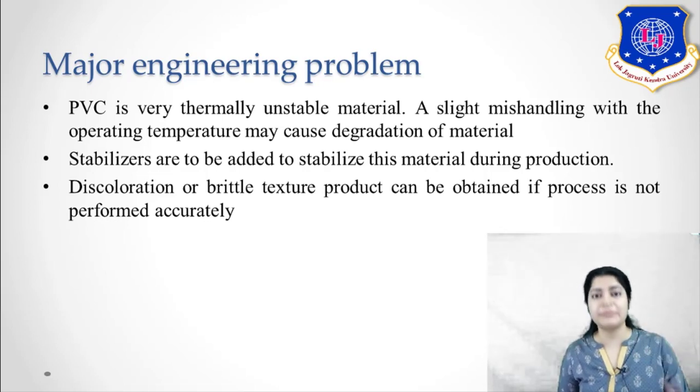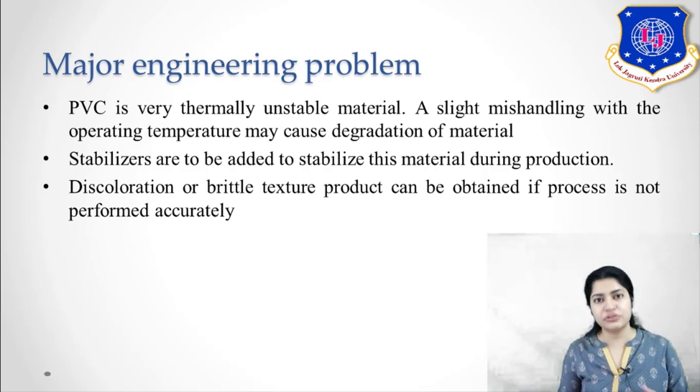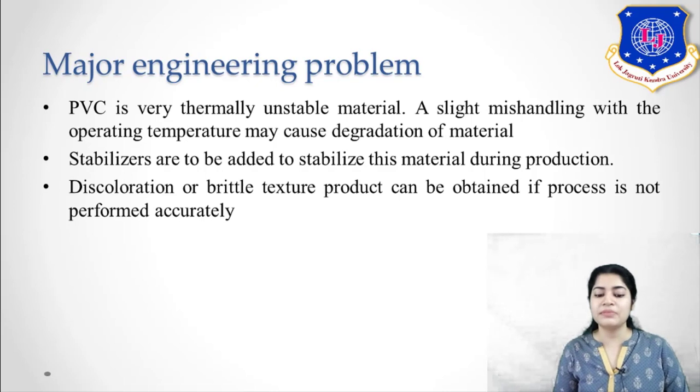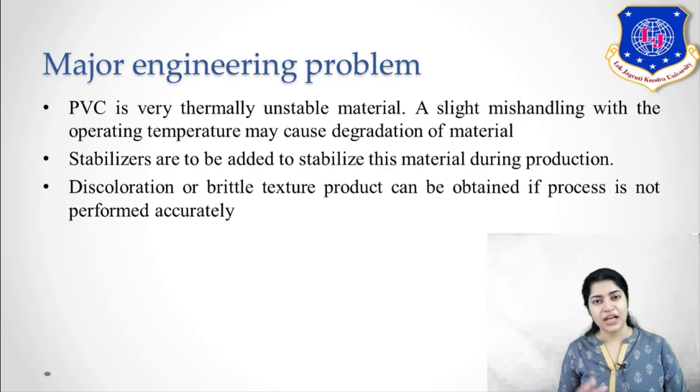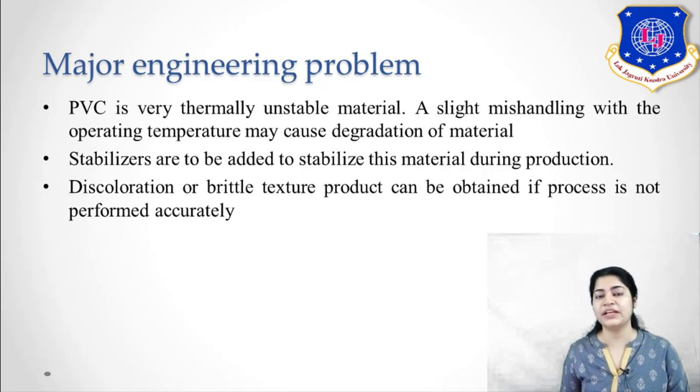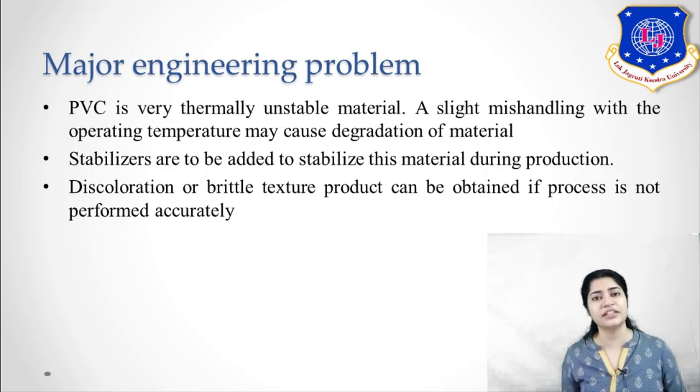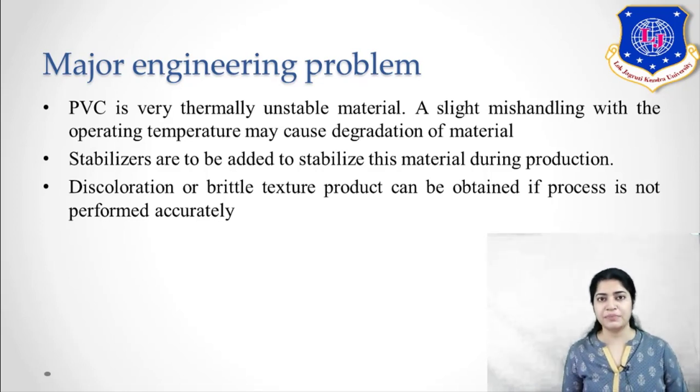So thermal stabilizers you have to add. So your finished product's property is totally different. When it is made, you have to add stabilizers also. Another problem is discoloration and brittle texture. Again, your color might vary or a brittle texture is obtained. That is also the reason if you are not operating it at proper temperature and pressure conditions. So these are certain major engineering problems of your PVC.